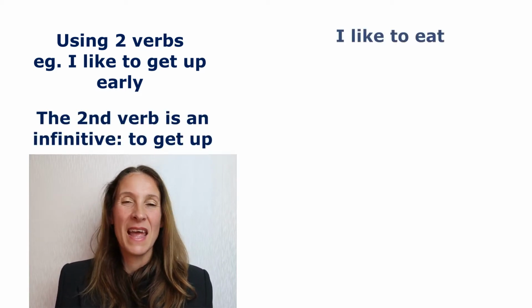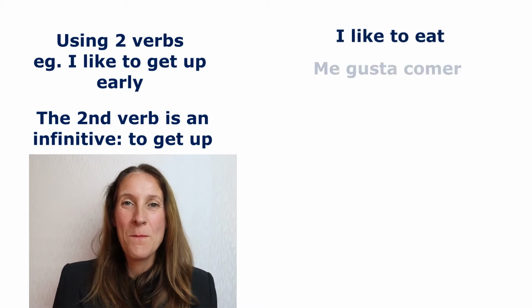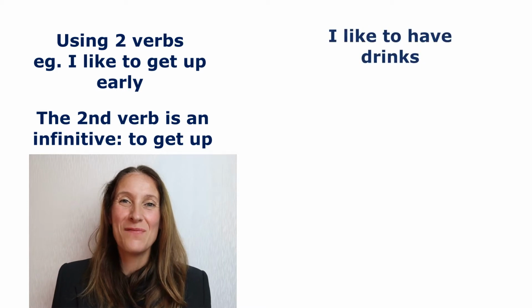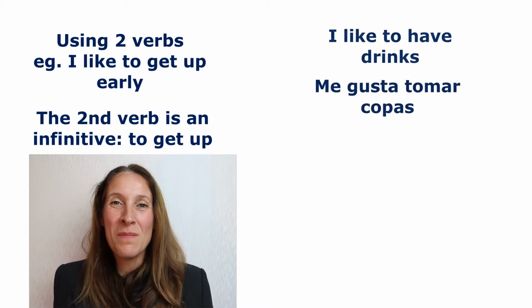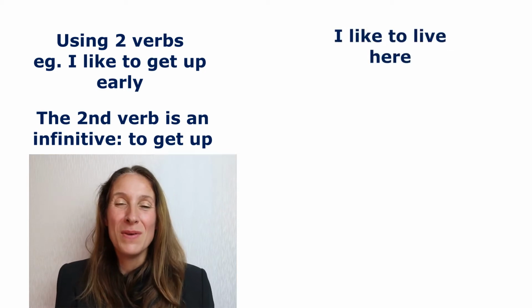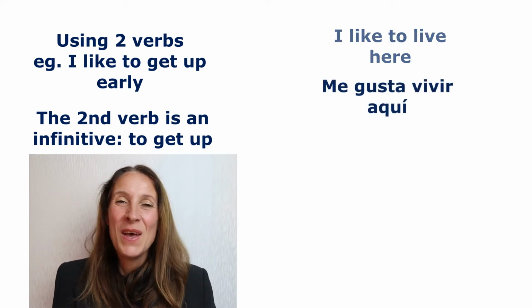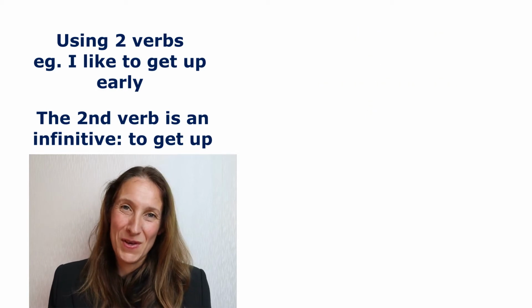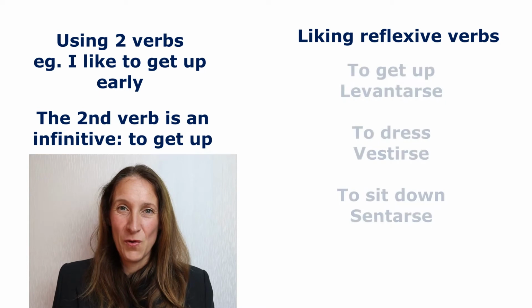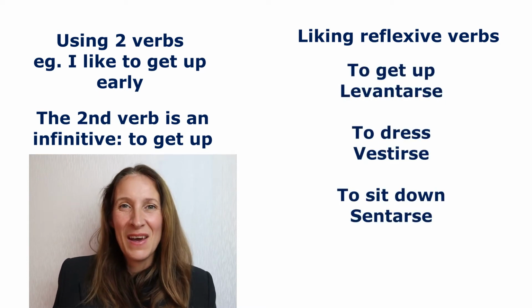So if I want to say I like to eat, I say me gusta comer. If I like to say I like to have drinks, me gusta tomar copas. I like to live here, me gusta vivir aquí. A reflexive verb in the infinitive form has se on the end.